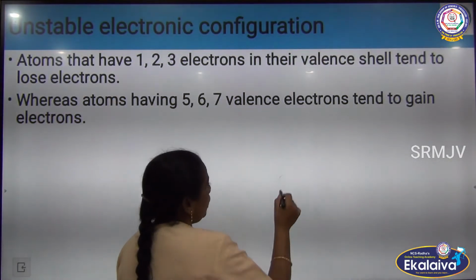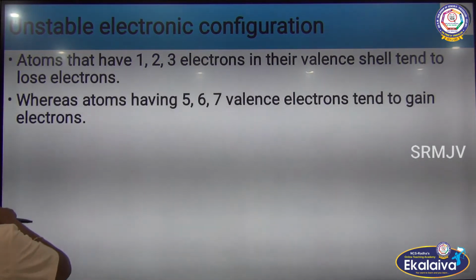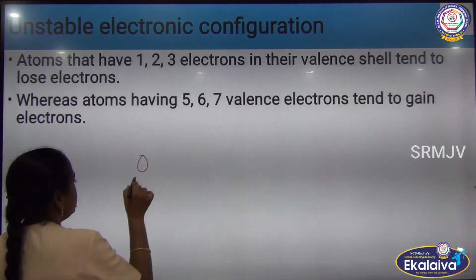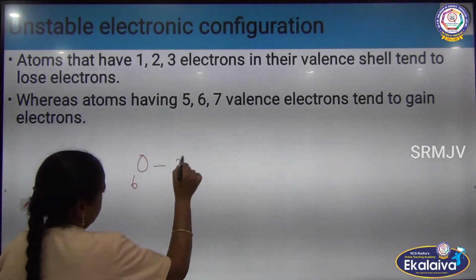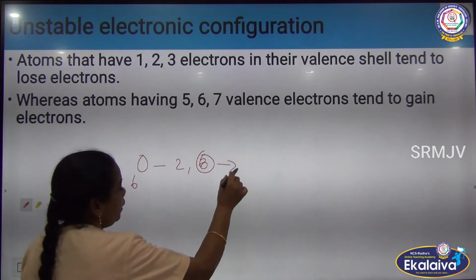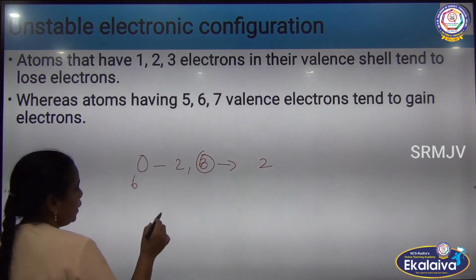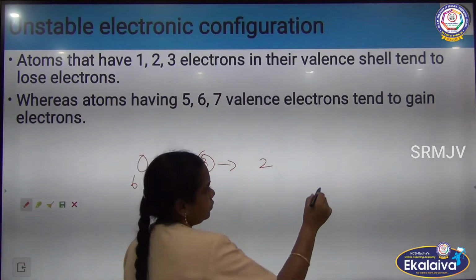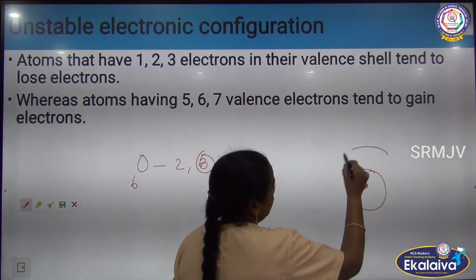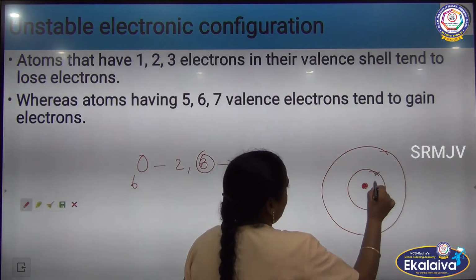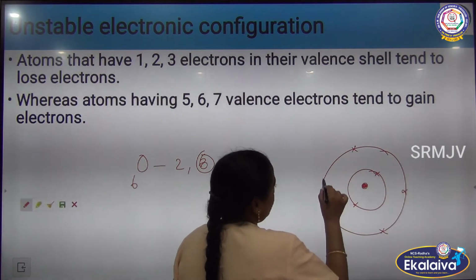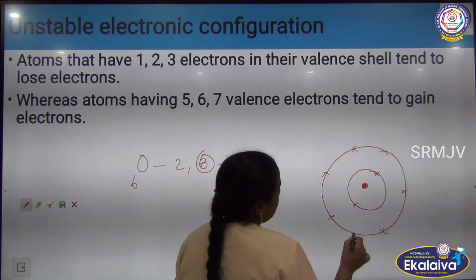And the chlorine, now you know that chlorine has 17. Here you see that oxygen has 2, 6. By gaining 2 electrons, you can see the structure for oxygen: 1, 2, 3, 4, 5, 6.